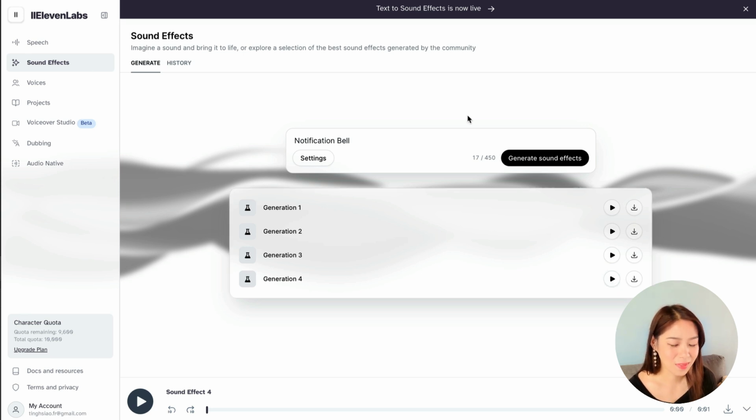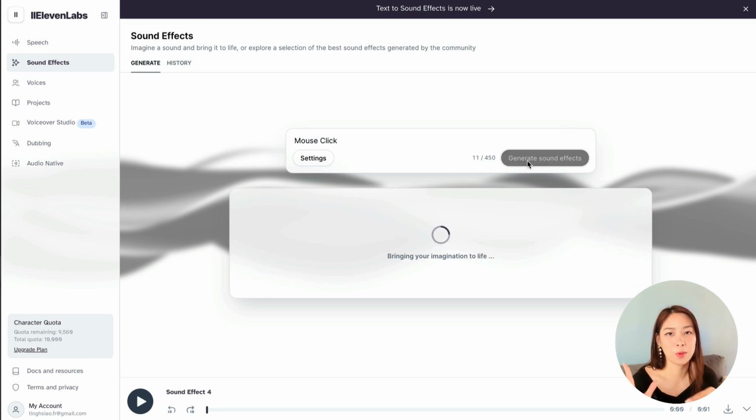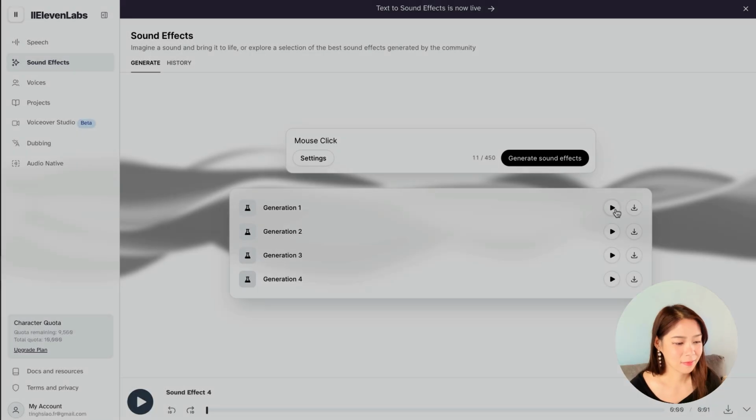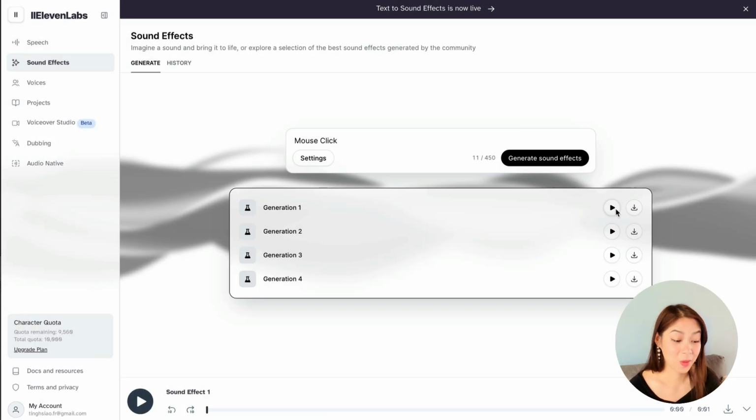So easy. Okay, this time let's do a mouse click, because sometimes you might want to add this to your videos if you're showing some tutorial kind of videos. Pretty good. More subtle, more slow. Yeah, they're all good. Like, seriously, I was looking for sound effects for ages, and now I don't even have to.